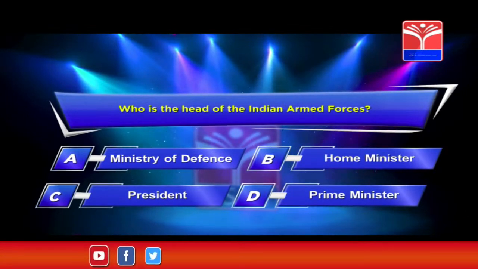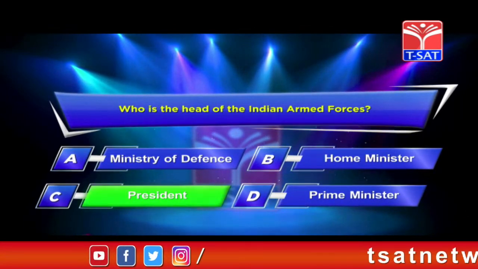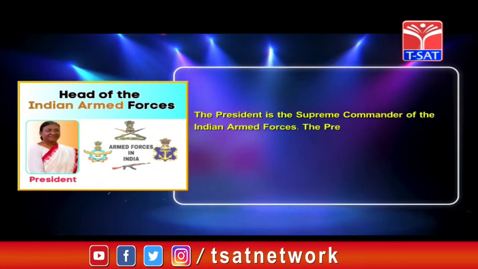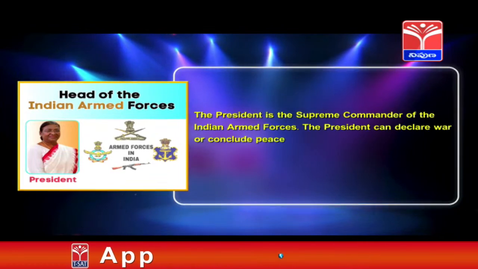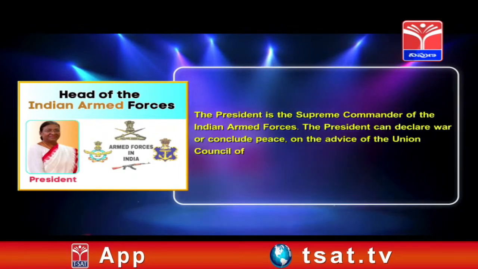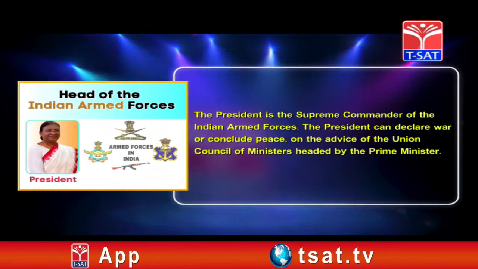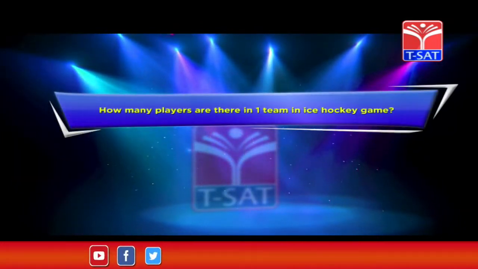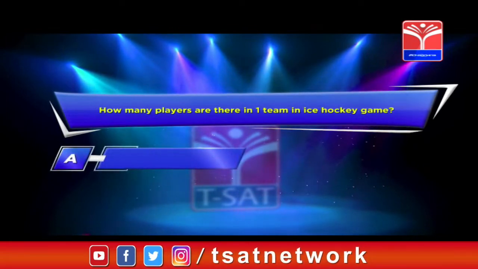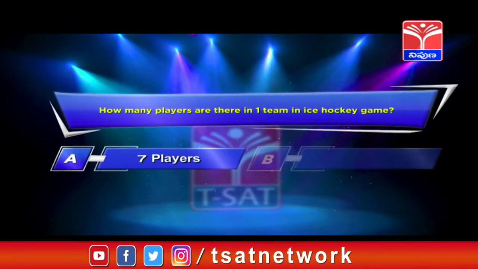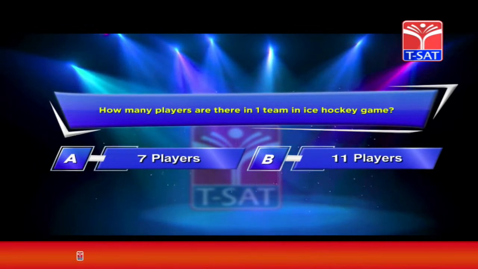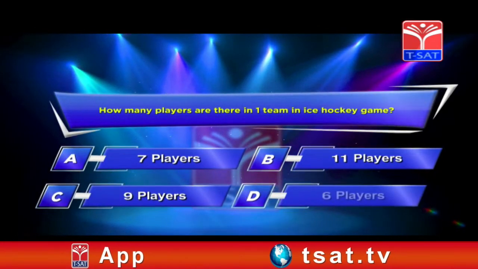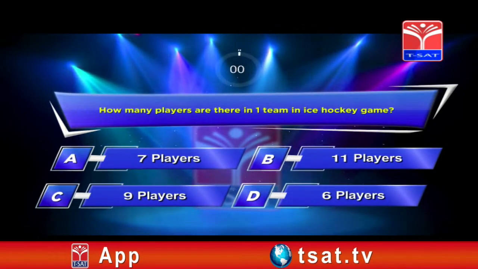The correct answer is option C. President. The President is the Supreme Commander of the Indian Armed Forces. The President can declare war or conclude peace on the advice of the Union Council of Ministers headed by the Prime Minister. Next question. How many players are there in one team in ice hockey game? Option A. 7 players. Option B. 11 players. Option C. 9 players. Option D. 6 players. Your time starts now.